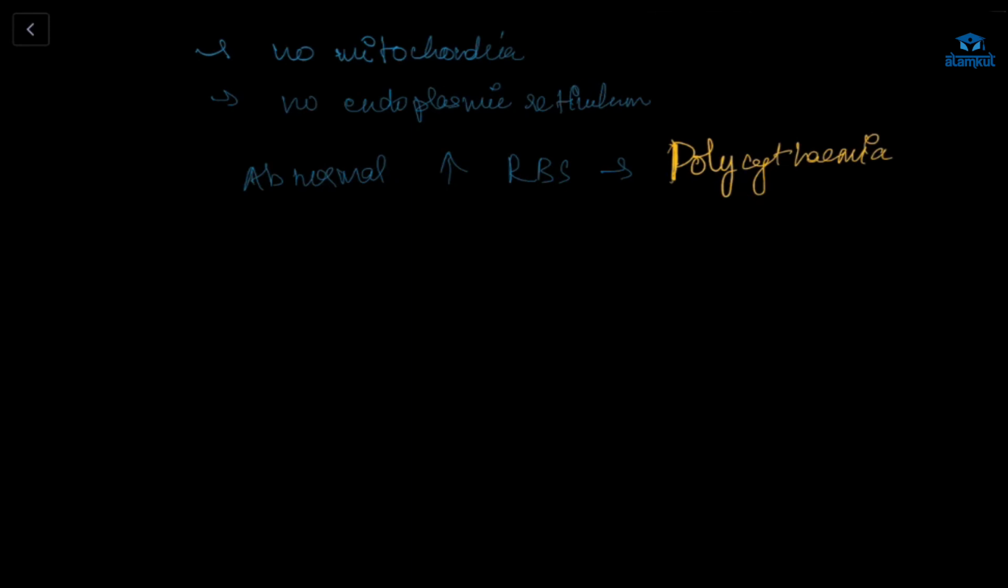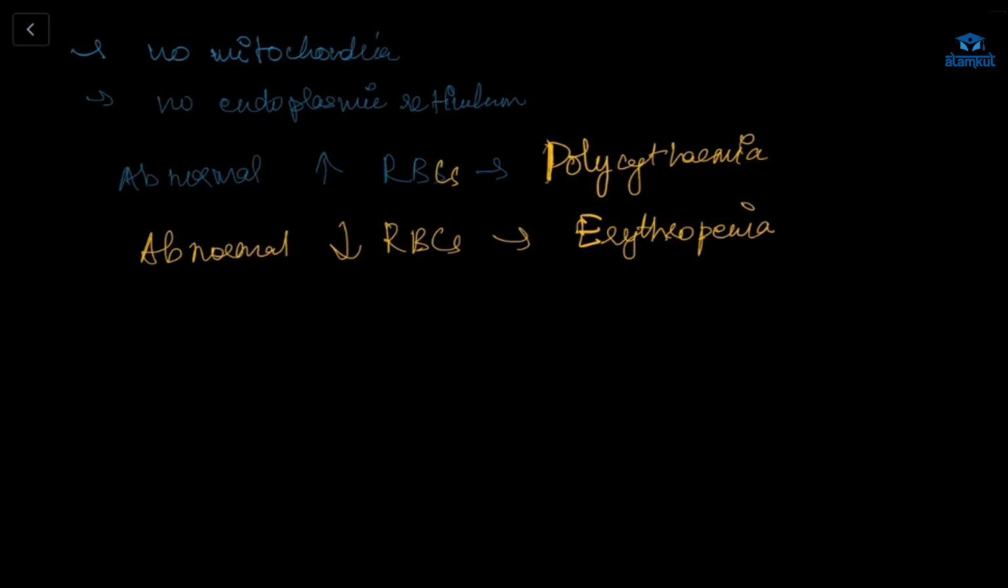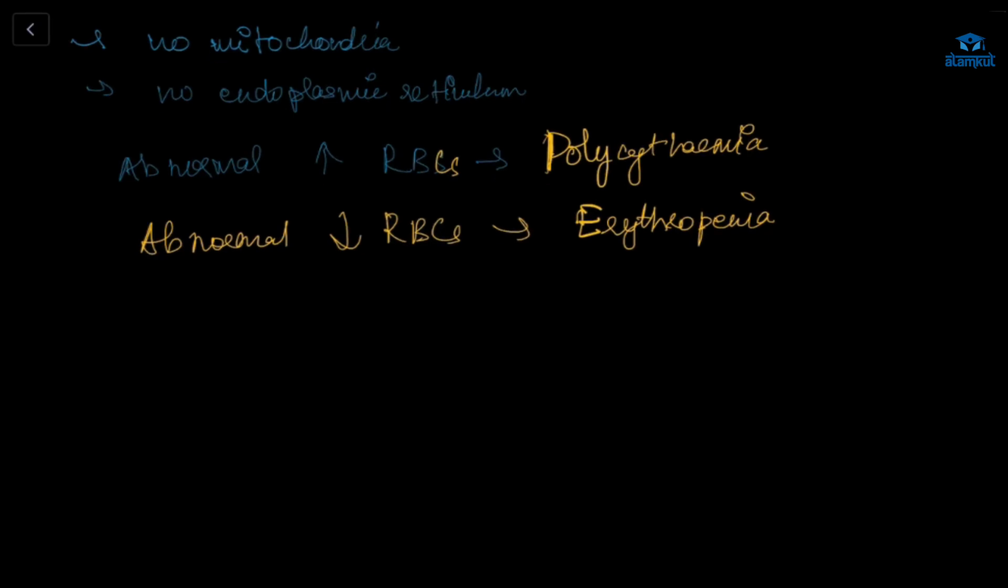Polycythemia, and the abnormal decrease of RBC is erythropenia. Okay, understood? The second one is the abnormal decrease in RBC, erythropenia. Okay, this RBC has a stroma inside which the respiratory pigment hemoglobin is present.